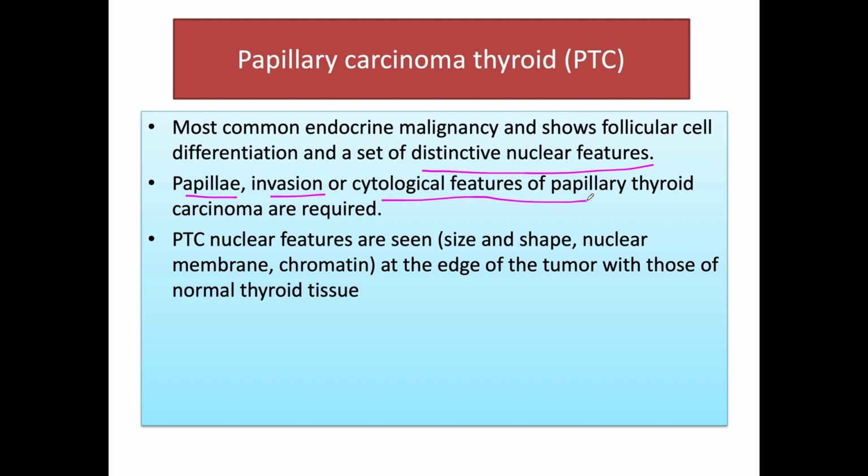Now, the changes in nuclei are seen in size and shape, membrane, and chromatin, and all these changes need to be seen at the edge of the tumor with those of the normal thyroid tissue, because this is the area where we can easily differentiate the things.